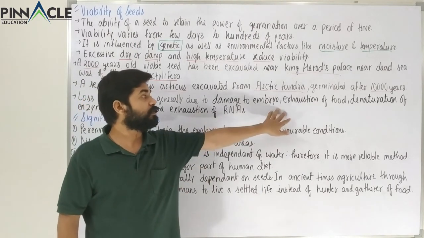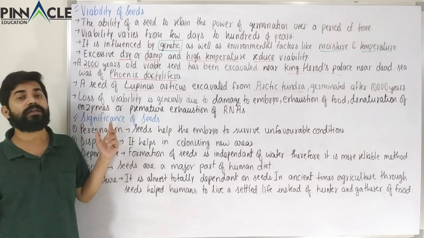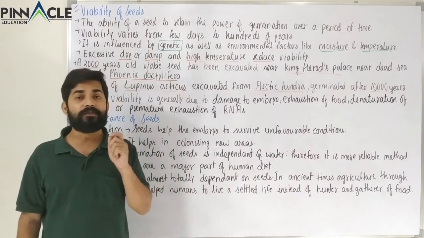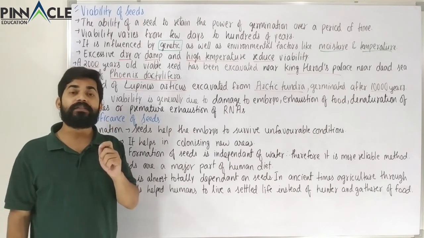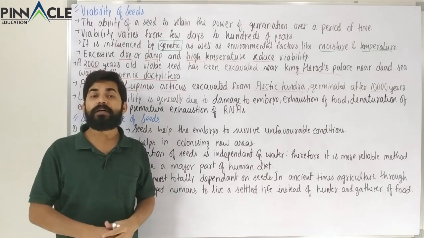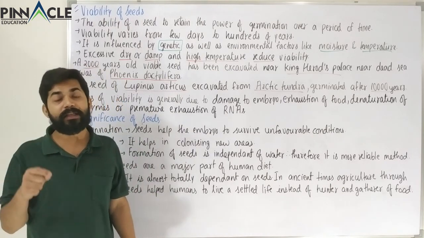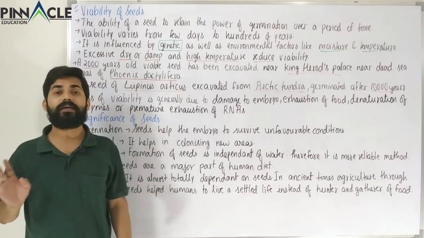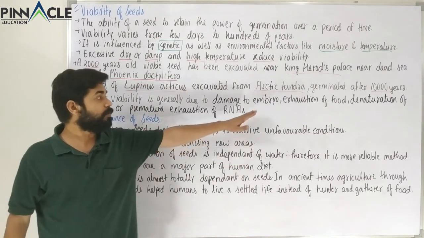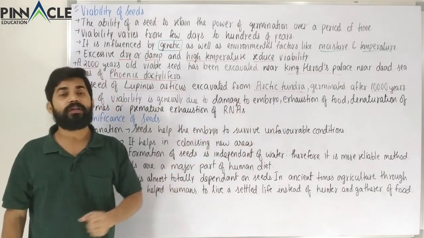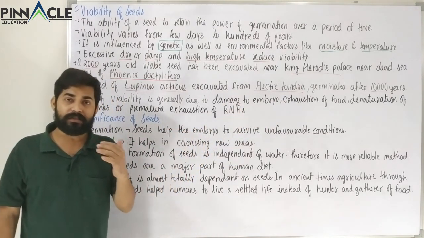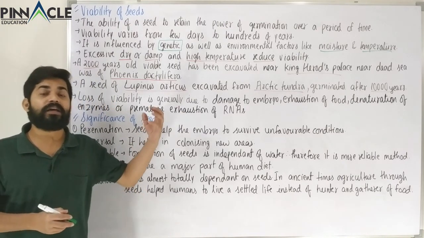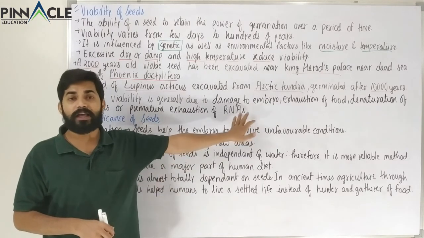So these are the two causes. Now there is something called denaturation of enzymes. From your 11th class you must have studied about enzymes in chapter 9, and you must be knowing that every living organism, every activity is controlled by enzymes. This embryo or this seed is also a living organism. It also needs certain enzymes to function. So these enzymes are regulating the life activities of this embryo.